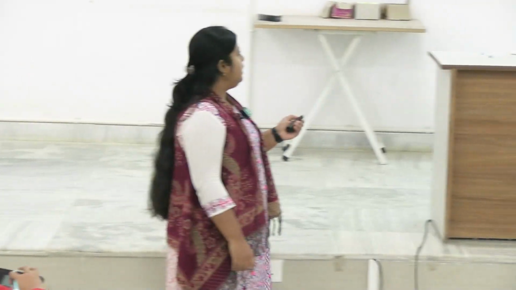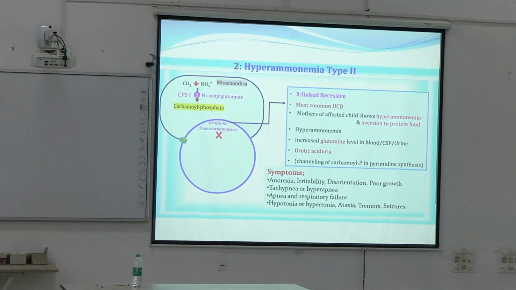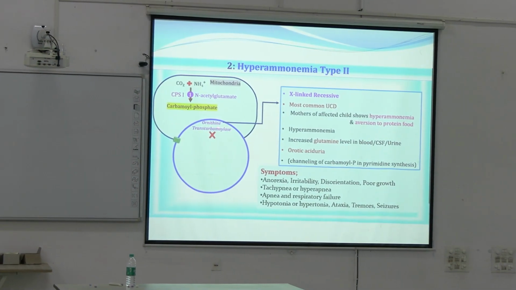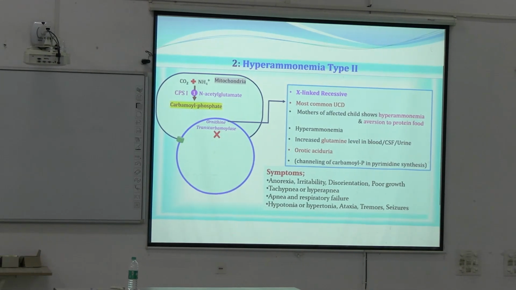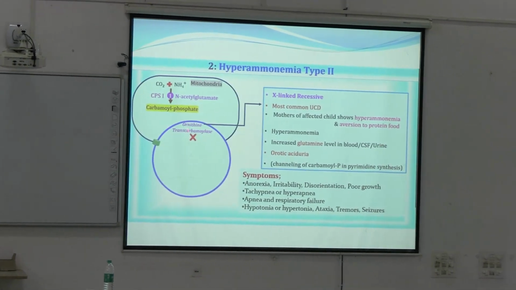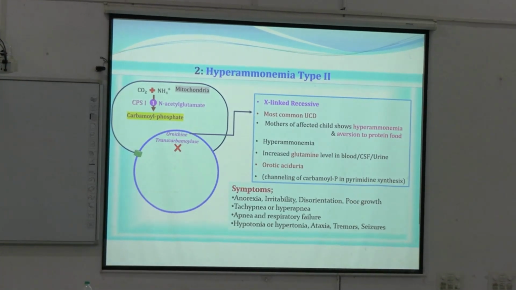Absence of ornithine transcarbamoylase will lead to bypass of carbamoyl phosphate into the pyrimidine synthesis pathway. Is it clear? So here in case of type 2 hyperammonemia, orotic aciduria will be seen.